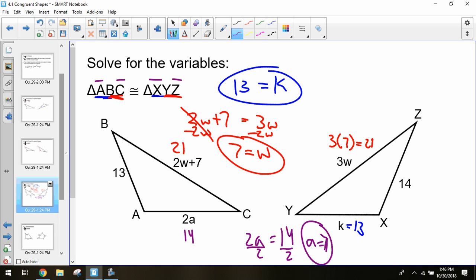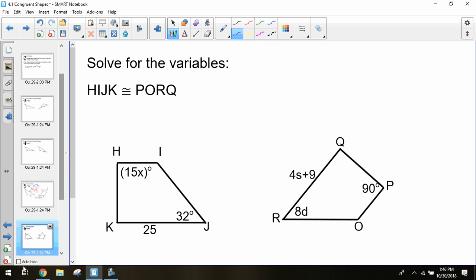So take a moment and try this next one. So we have three variables. You have x, you have d, and we have s. So see if you can solve for each of those three variables by figuring out what is their congruent side, what is their corresponding measurements, which angles do I pair together, and see if you can solve for those missing variables.